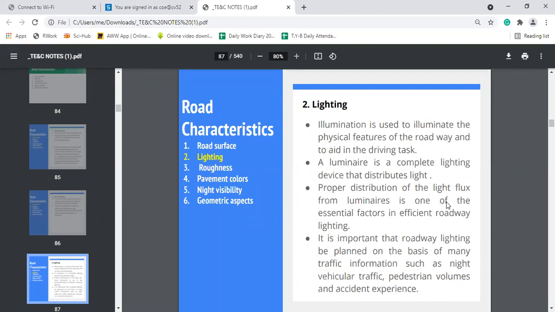Okay. So illumination is nothing but a physical feature which is used to illuminate the road.